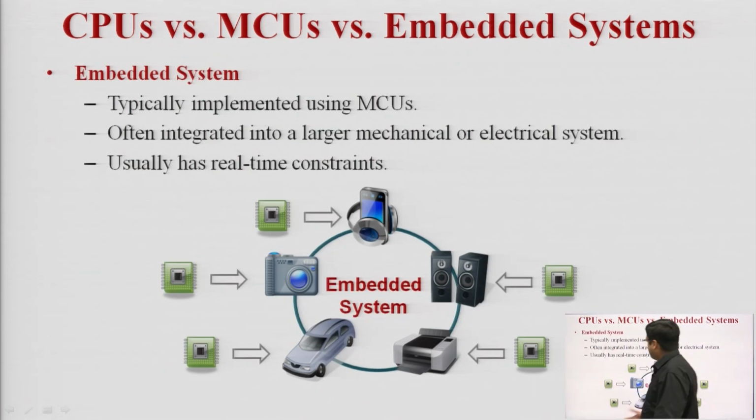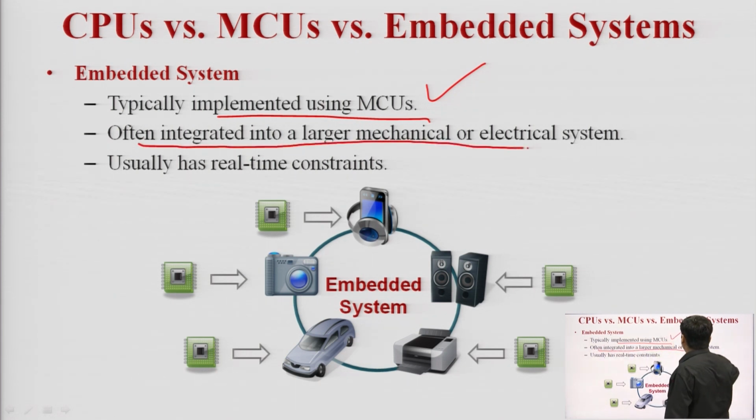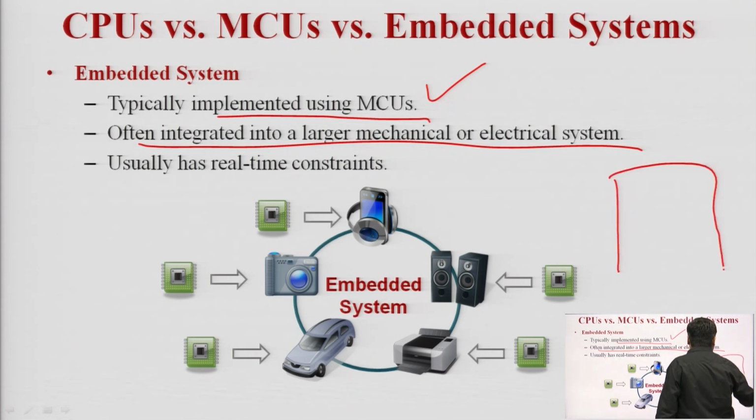Now, what is an embedded system? An embedded system is basically implemented using microcontroller units. Microcontrollers are a part of an embedded system. To design any particular embedded system, we need a processor. It may be a microcontroller, an ARM processor, a microprocessor, or a PIC microcontroller. It is typically designed using microcontroller units and is often integrated into a larger mechanical or electrical system. As we have already discussed, an embedded system is a part of a larger system.